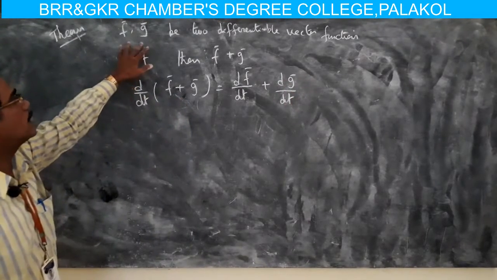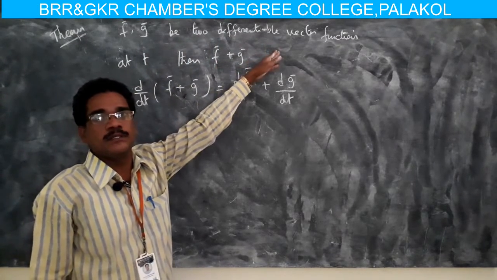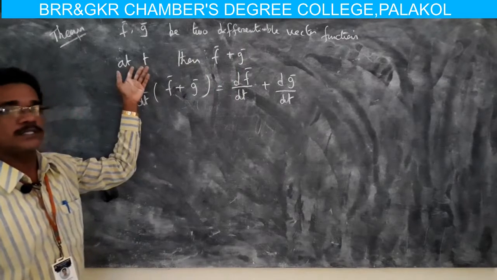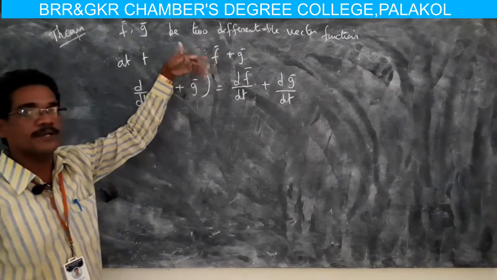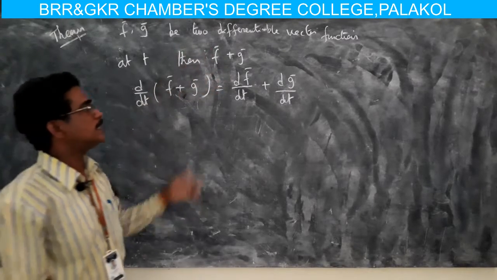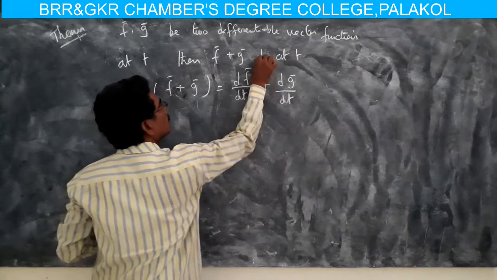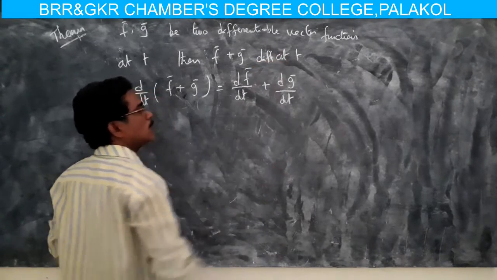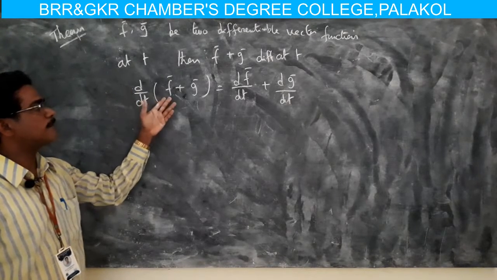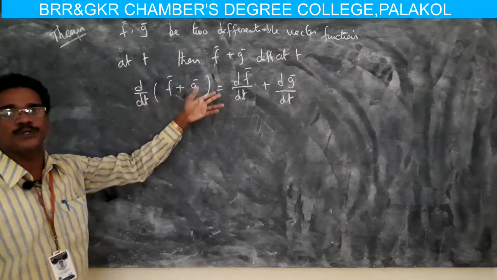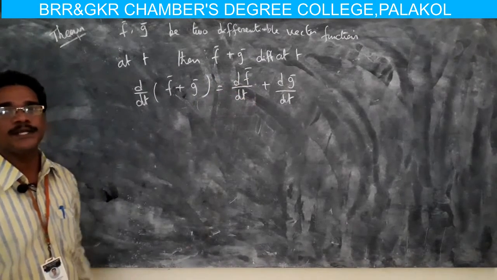Here f comma g be two differentiable vector functions at some point t, then f plus g is differentiable at t, then d by dt of f plus g equals df by dt plus dg by dt.